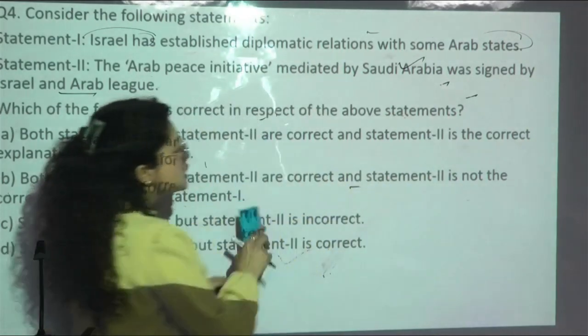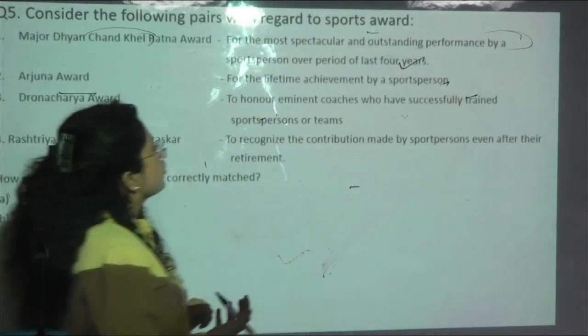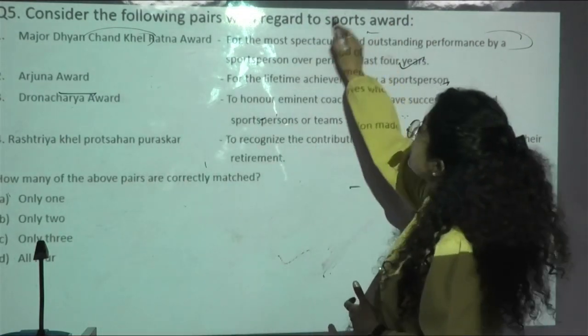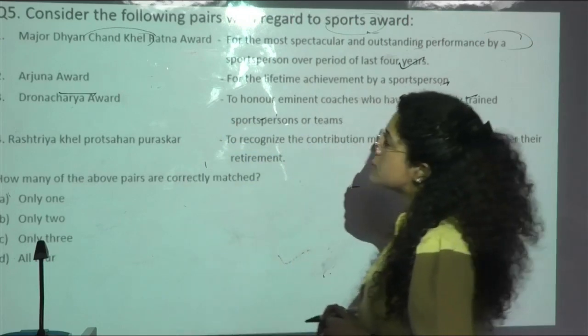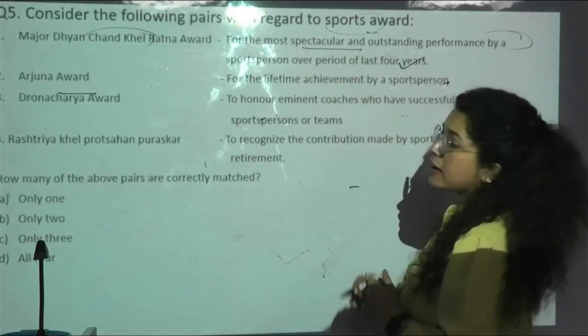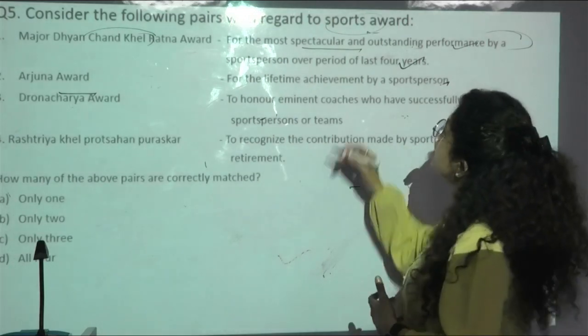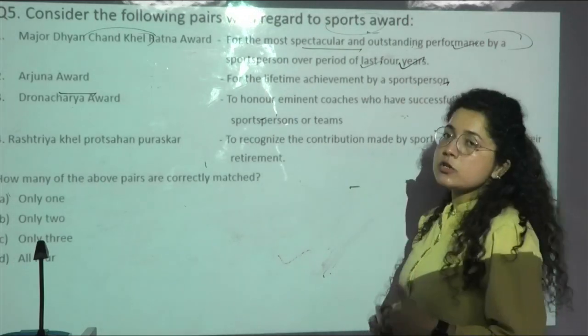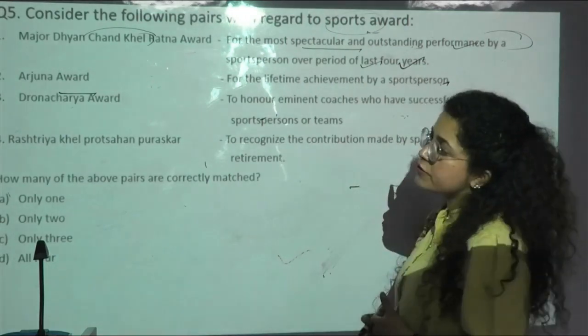So that means this is not the correct explanation for it. Next, this is directly related to your sports awards. He asked one question: the Major Dhyan Chand Khel Ratna Award is for the most spectacular and outstanding performance by a sportsperson over a period of the last 4 years. So yes, this information is given correctly.